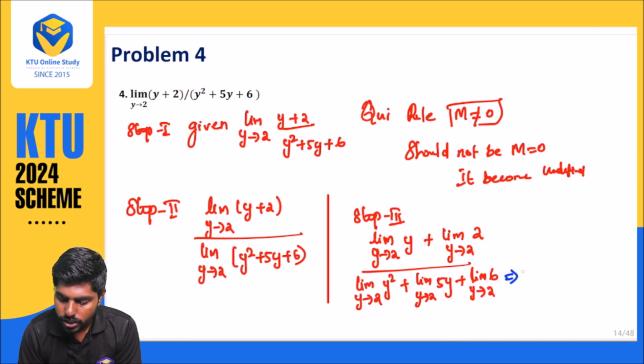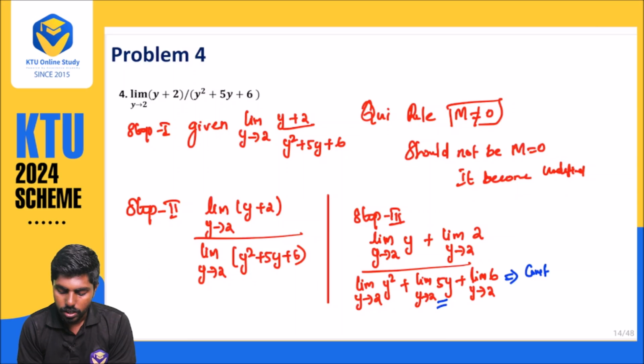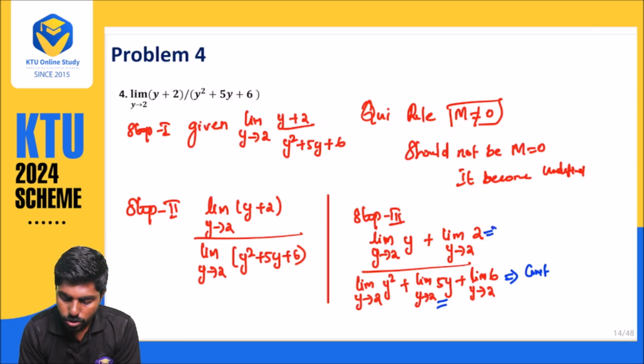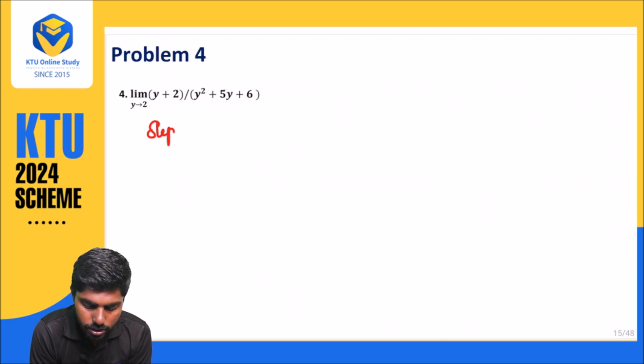We know this is a constant function, this is the constant multiplication rule, and this is also a constant function.